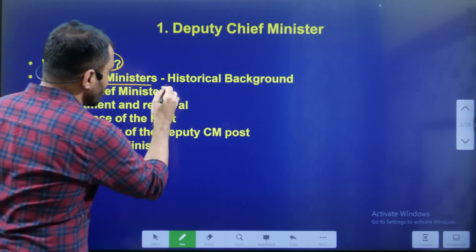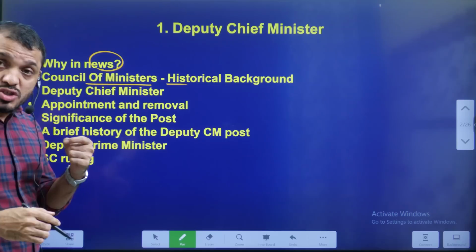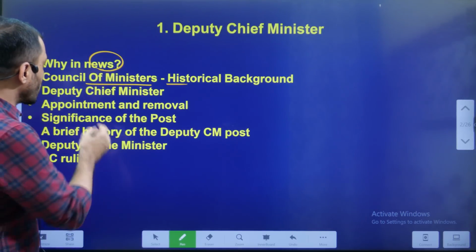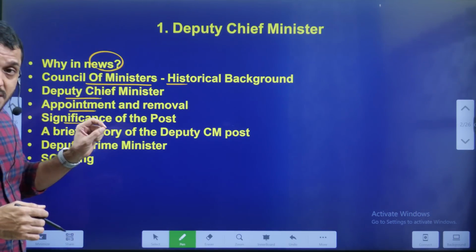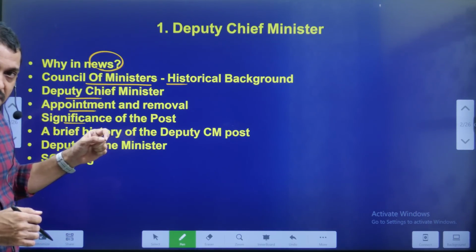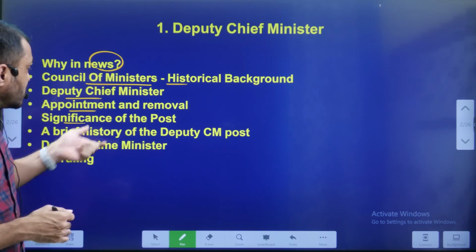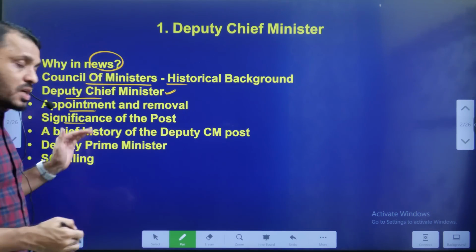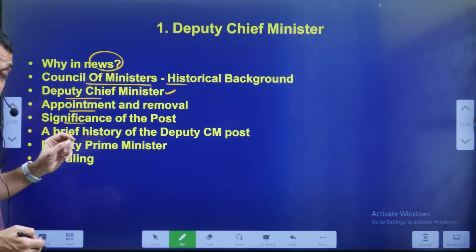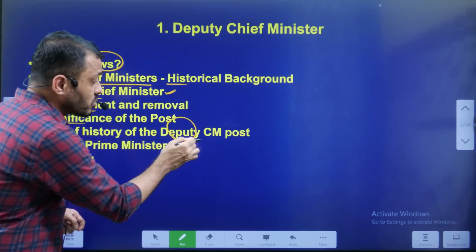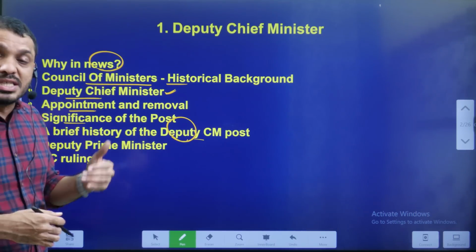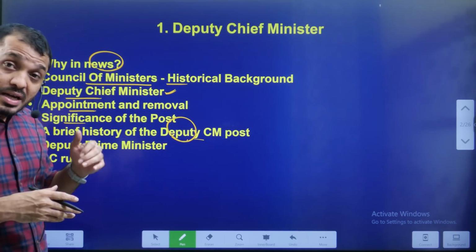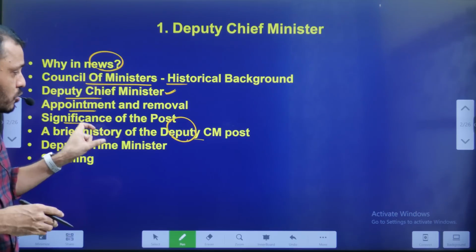And the Council of Ministers, composition and constitutional provisions related to the Council of Ministers. And you know, students, in Maharashtra, Ajit Pawar took oath as a Deputy Chief Minister. So we are going to discuss the Deputy Chief Minister, its relevance and historical background, who was the first one to take oath as a Deputy Chief Minister, and in the same way Deputy Prime Minister also we are going to discuss.